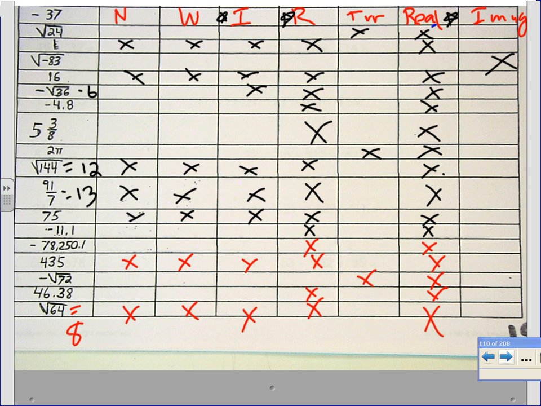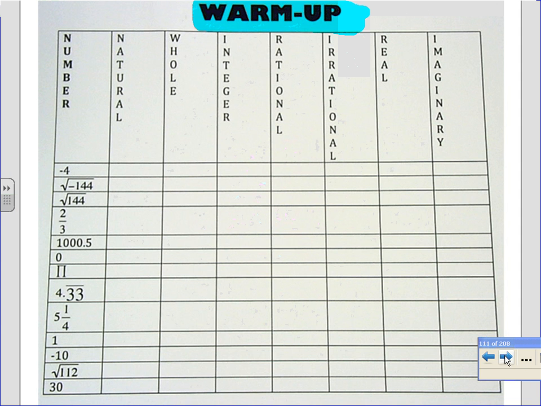Positive? Okay, so let's go over the warm-up, which was on page 28 in your notes, since it's similar to this. Okay, Charles, what did you check off for -4? Good. Sean, what did you check off for square root of -144? Good.